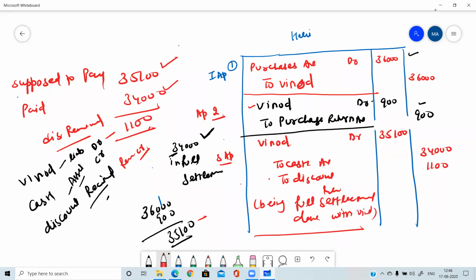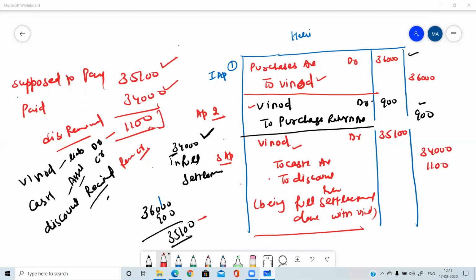Okay. So this is the complete question. In this manner, the Vinod account was opened, and after doing the full settlement, it is closed down. So in this topic, you have learned that whenever the word full settlement is there in the question, you need to go back to check what amount was actually due, how many goods are returned, then finally what amount we were supposed to give him, then what amount we are making payment to him, then the difference will be known as discount. It may be either discount received or discount allowed.